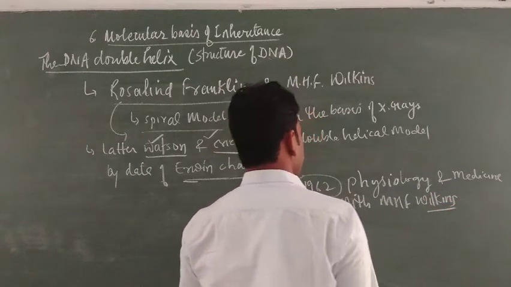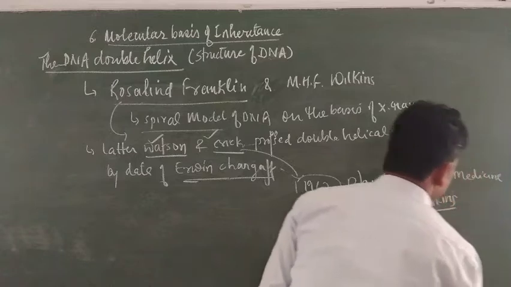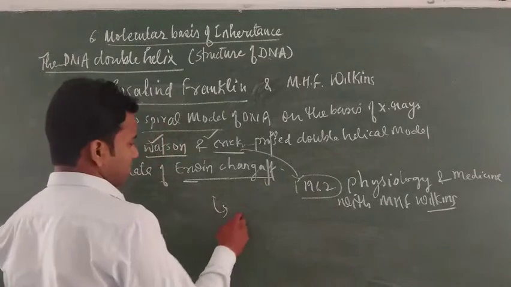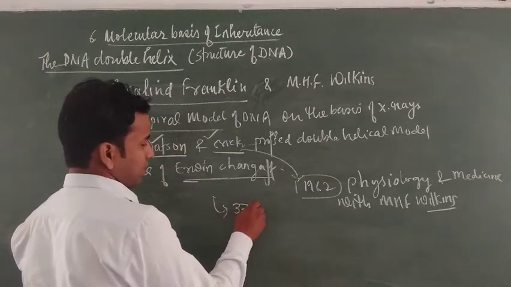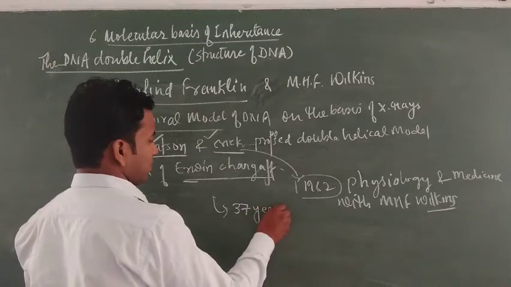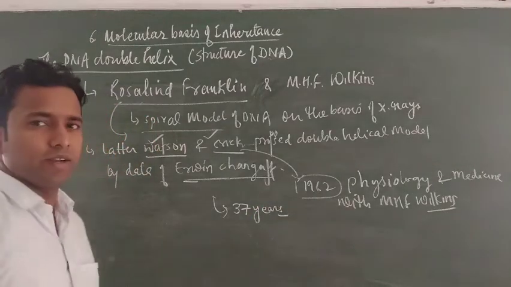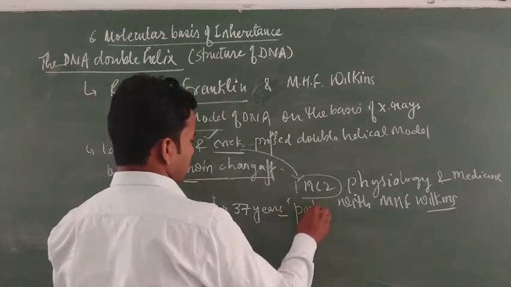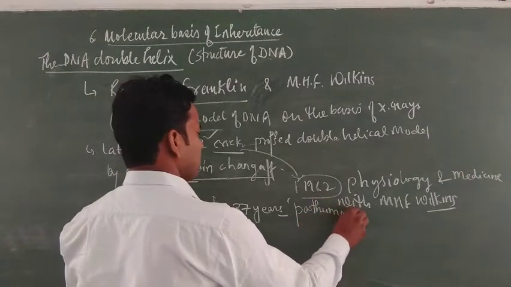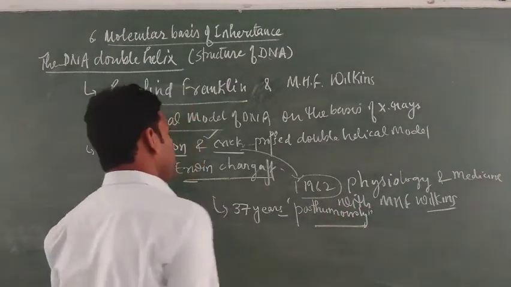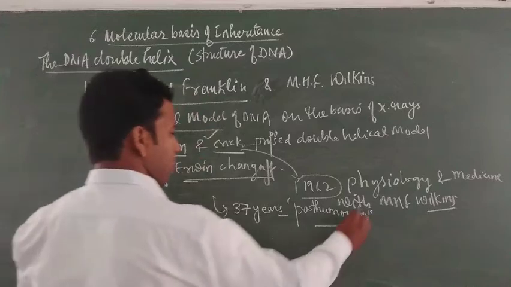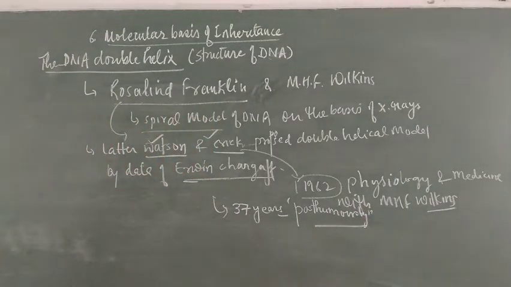If Rosalind had been alive at this time, she would of course have got the Nobel Prize, but it was not given to Rosalind Franklin because she died at the age of 37. So the Nobel Prize cannot be given posthumously. Posthumously means the Nobel Prize is not awarded after death. Okay, so this is the history related to the discovery of DNA.